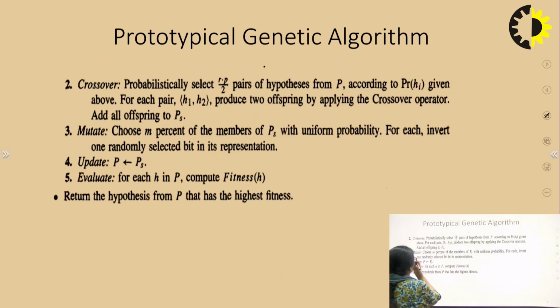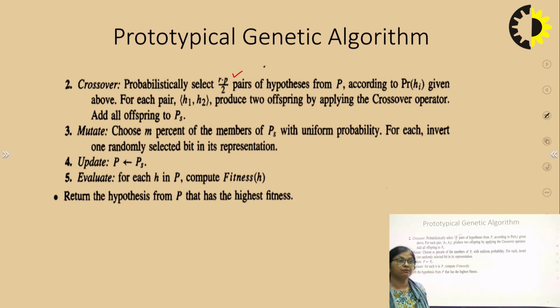The next operation is crossover. Now what fraction do we have to find for crossover? R, that we took in our argument. So R into P population is to be generated using crossover, that we decided initially. What does it mean? Crossover is a binary operator, so we need pairs. So R into P population we have to regenerate using crossover.